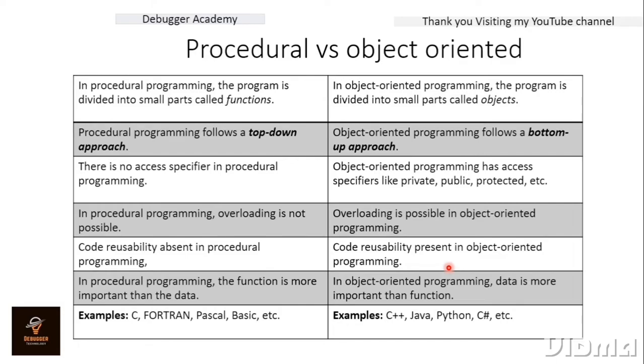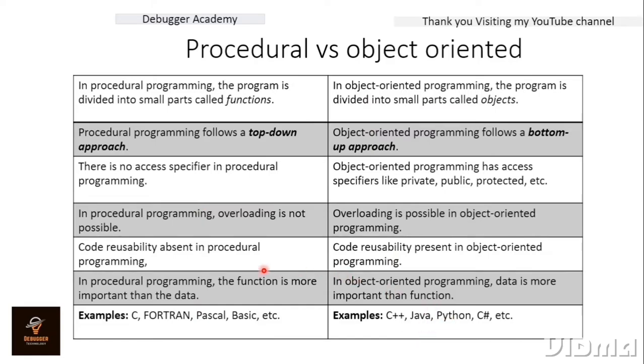Okay, so that is the main use of using the object oriented programming language over the procedural programming language. In procedural programming language, the function is more important than data, but in the object oriented programming language, we are more concerned about the data rather than the functions. So data is more important in object oriented programming language as compared to the procedural. Some examples of the procedural programming language are C, Fortran, Pascal, Basic, etc. While the object oriented programming languages are C++, Java, Python, etc.